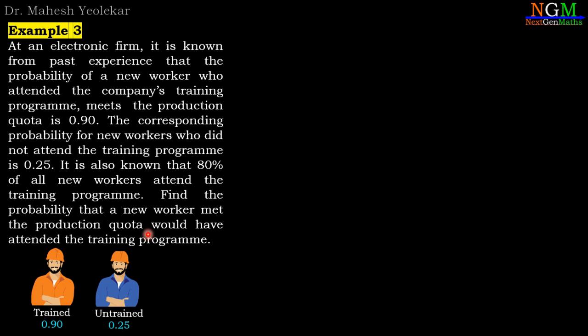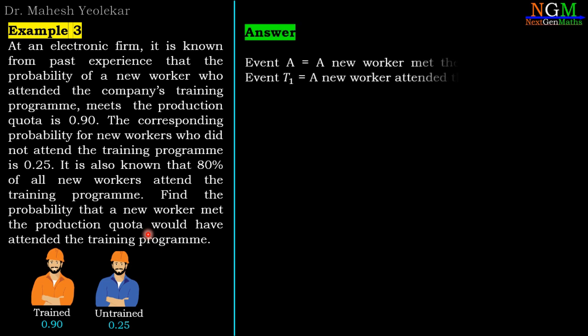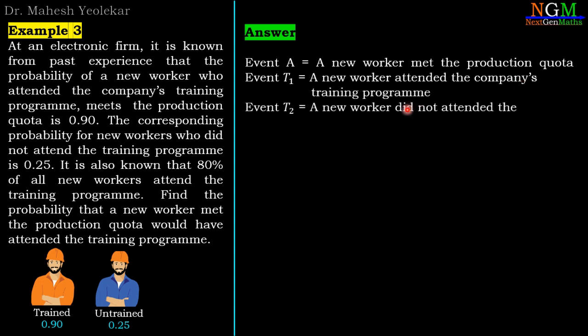So we will see. First we identify the events associated with this example. First event A, a new worker met the production quota, that is the required event. T1, a new worker attended the company's training program, and T2, a new worker did not attend the company's training program. Now probability of T1 is 0.80, that is given to us. Probability of T2 is 0.20 because they are complementary events.